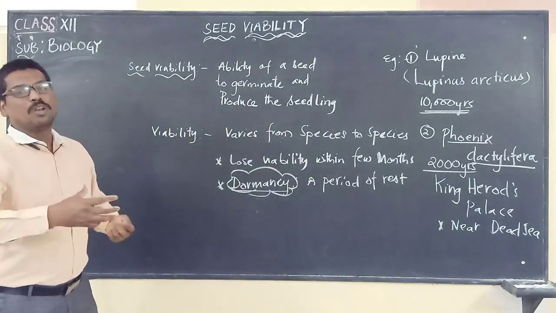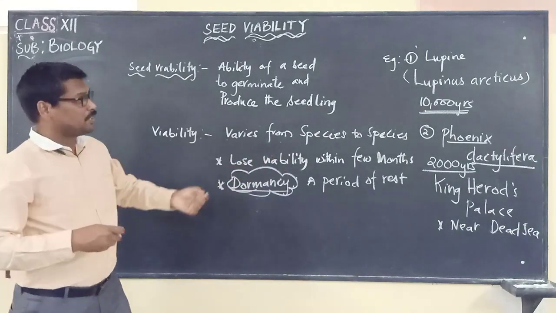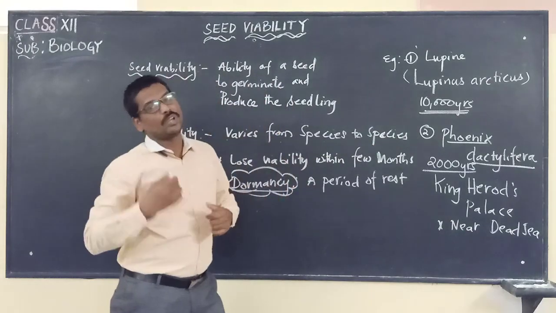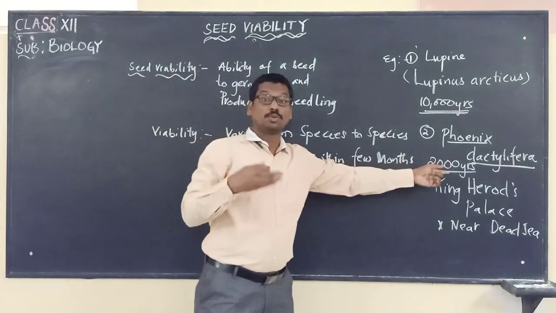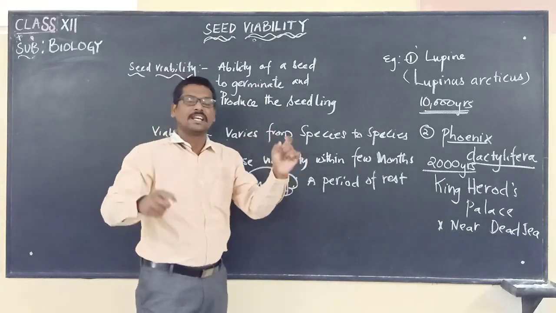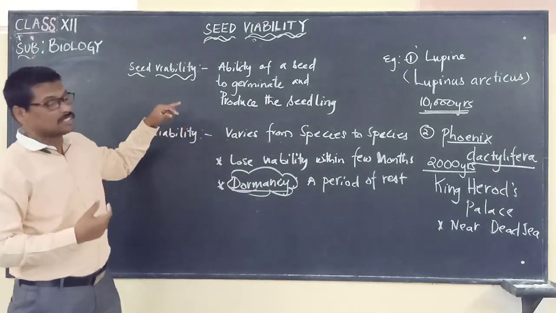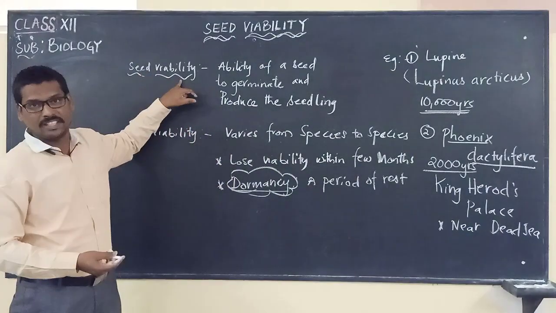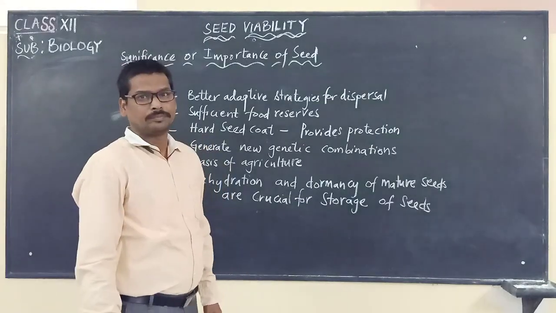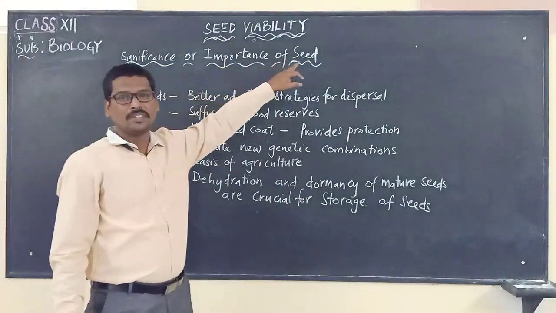A few seeds may lose viability within a few months, but there are some seeds which may be there for about 10,000 years, and after 10,000 years they start growing. And there are seeds that even after 2,000 years start growing. So all these 10,000 years or 2,000 years, they are in what stage? They are in the dormancy stage. So that only we are calling seed viability. Now we are going to look at the significance or importance of seed.